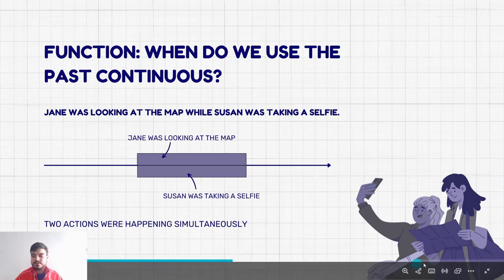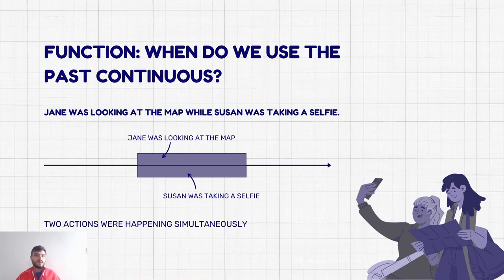You can see here in the picture that Jane was reading the map. She was looking for something in the map, and Susan, while she was doing this, was taking a selfie here. Both actions were happening at the same time. Another example could be teacher Santiago was teaching past continuous while he was talking on the phone.